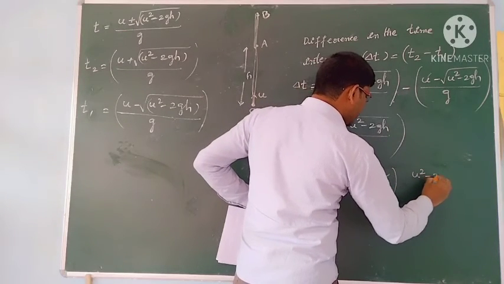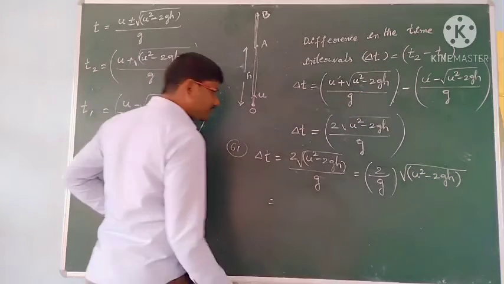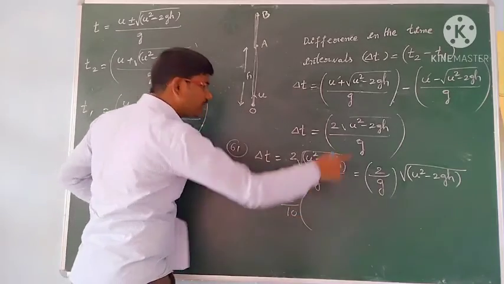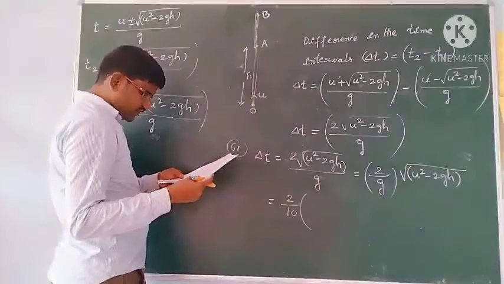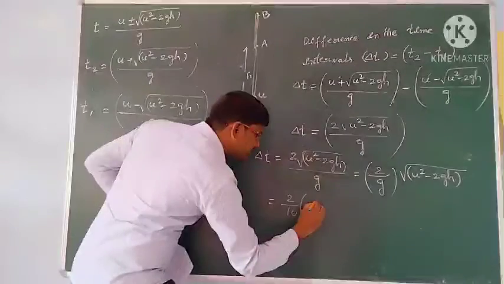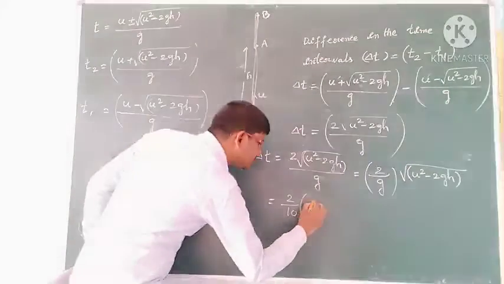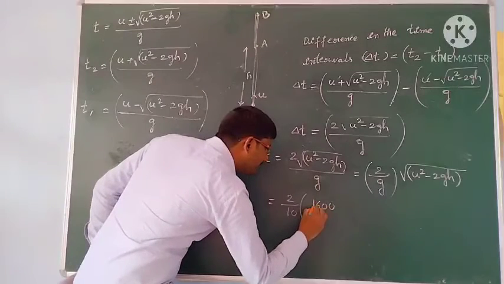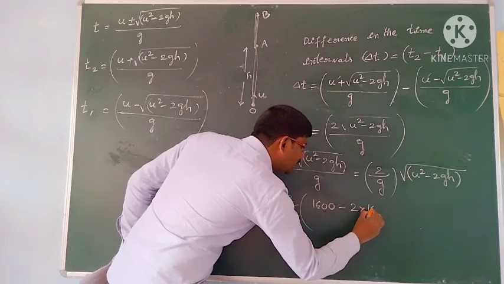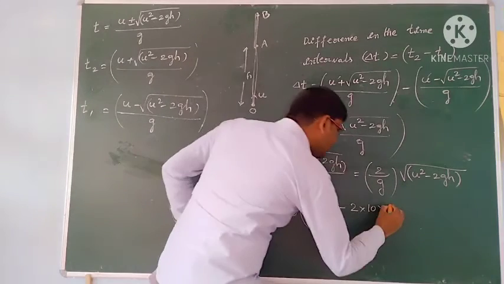So root of u square minus 2gh, you can write it. Then g value, I am taking 10. The u square value they have given is 40, so 40 square is 1600, minus 2 into g value 10 into h value 60, and whole root.